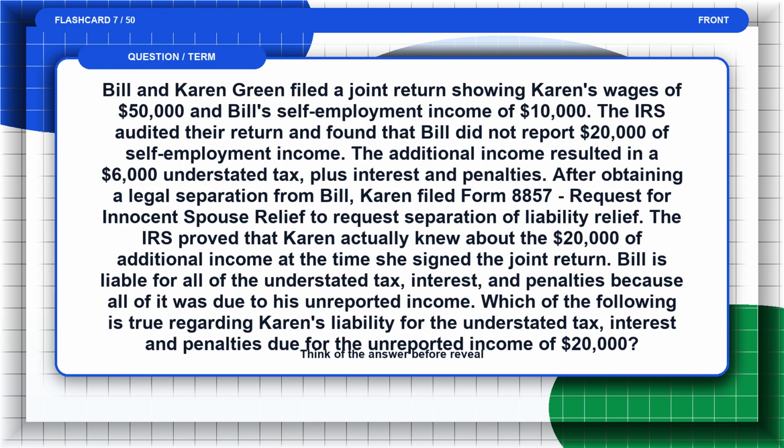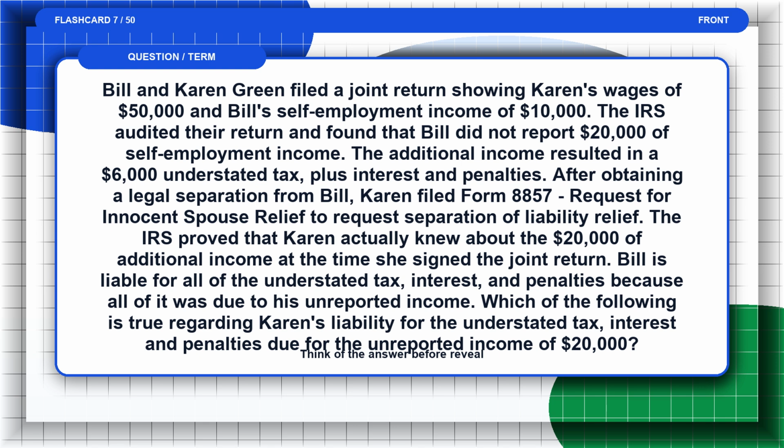Flashcard 7. Bill and Karen Green filed a joint return showing Karen's wages of $50,000 and Bill's self-employment income of $10,000. The IRS audited their return and found that Bill did not report $20,000 of self-employment income. The additional income resulted in a $6,000 understated tax, plus interest and penalties. After obtaining a legal separation from Bill, Karen filed Form 8807 request for innocent spouse relief to request separation of liability relief. The IRS proved that Karen actually knew about the $20,000 of additional income at the time she signed the joint return. Bill is liable for all of the understated tax, interest, and penalties because all of it was due to his unreported income.